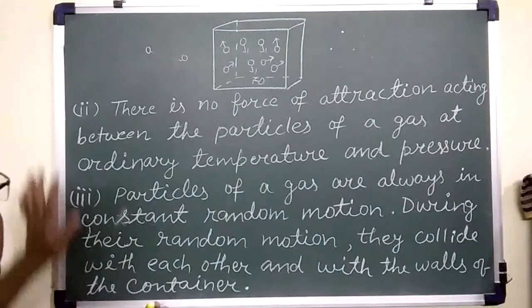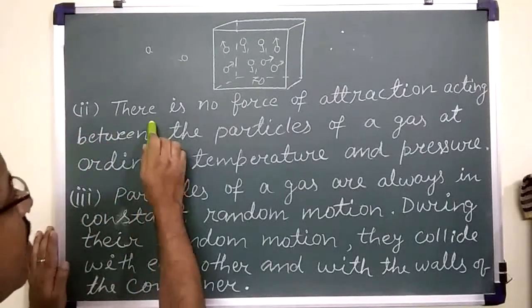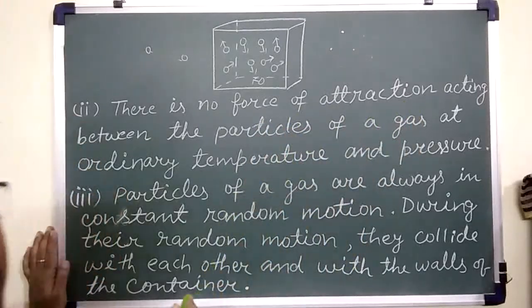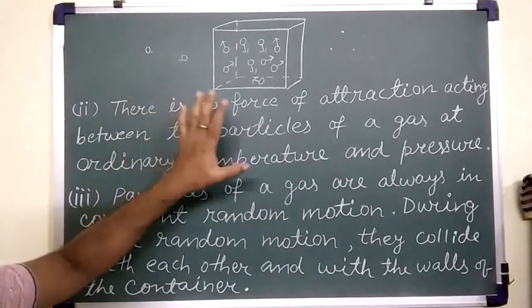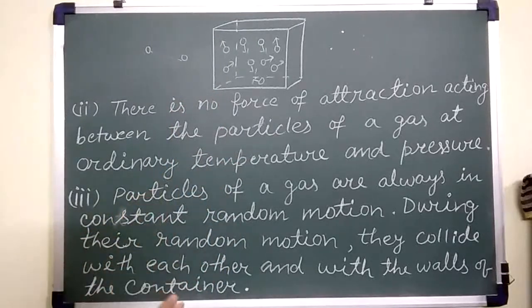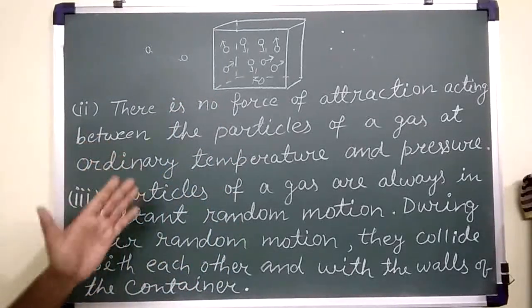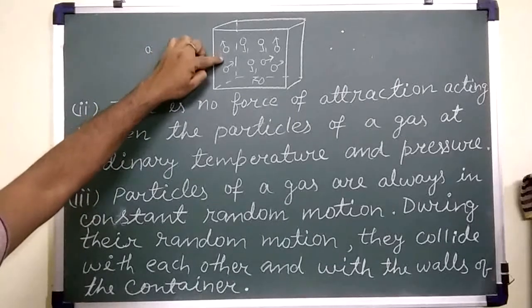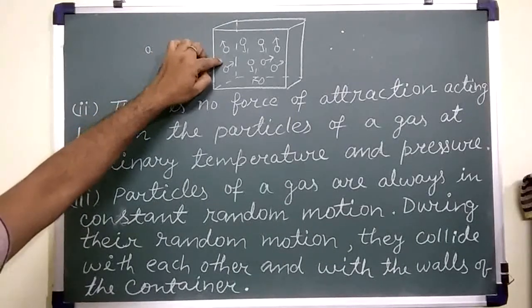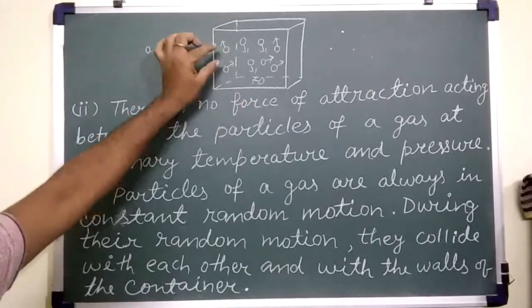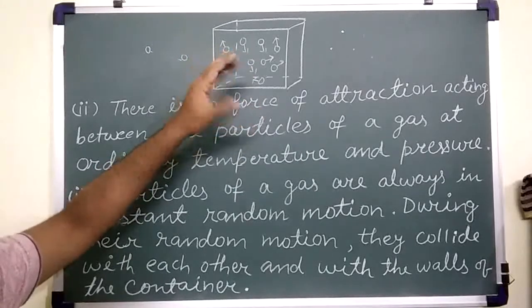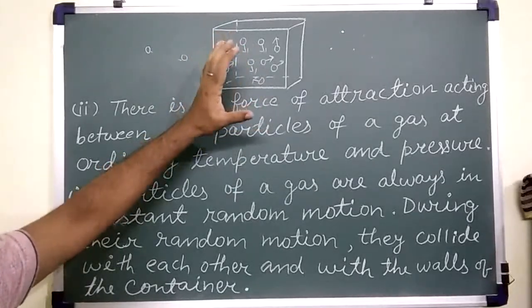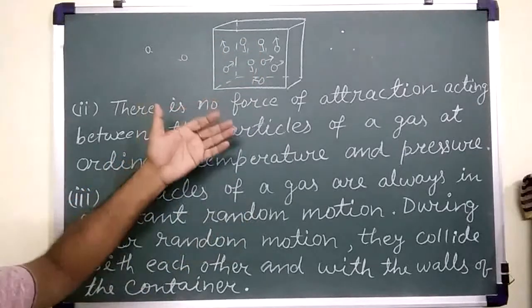Now the second assumption: there is no force of attraction acting between the particles of gas at ordinary temperature and pressure. At normal conditions of temperature and pressure, the theory says that the particles have no force of attraction, because if a force of attraction were there, particles would occupy certain space and the shape of the gaseous material would remain fixed, but that does not happen.